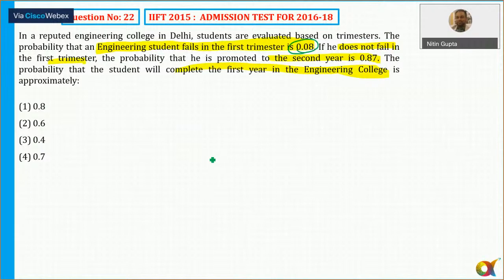So the probability that he doesn't fail in the first trimester is 0.92. And if he does not fail in the first trimester, the probability that he is promoted to the second year is 0.87.